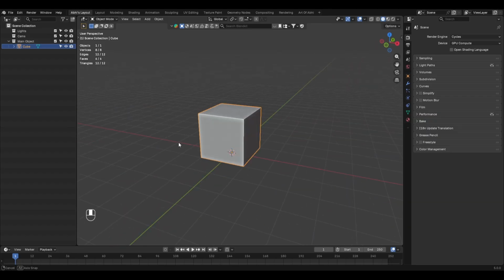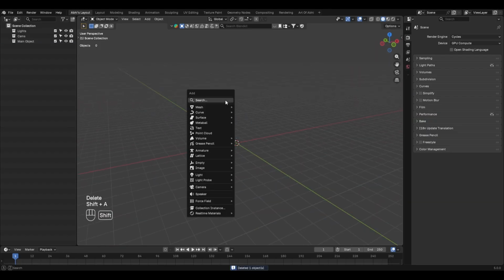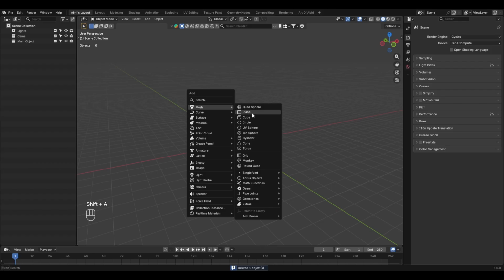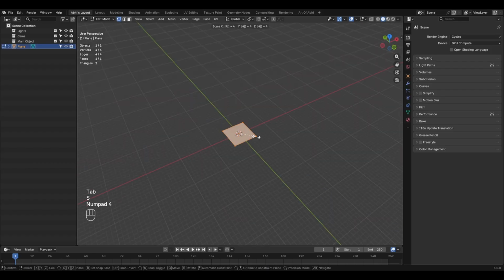First open Blender. Here we have our default cube. So select it and delete it. Then press Shift A, go to Mesh and add a plane. Move into edit mode and press S 40 to scale it up.